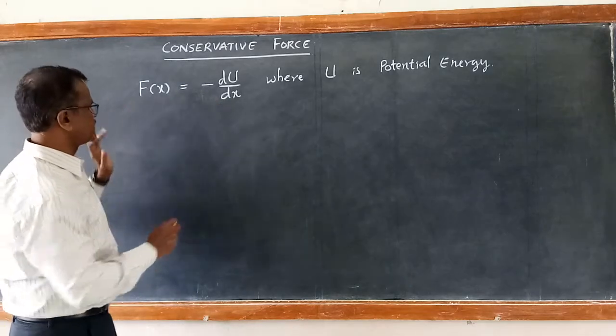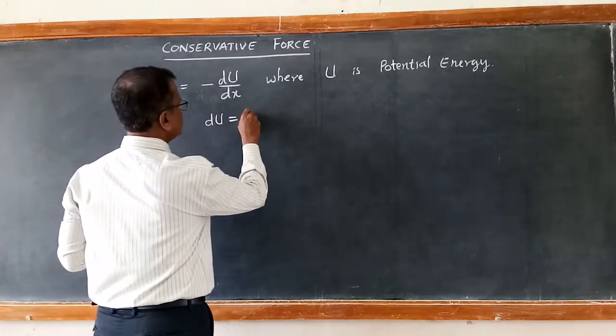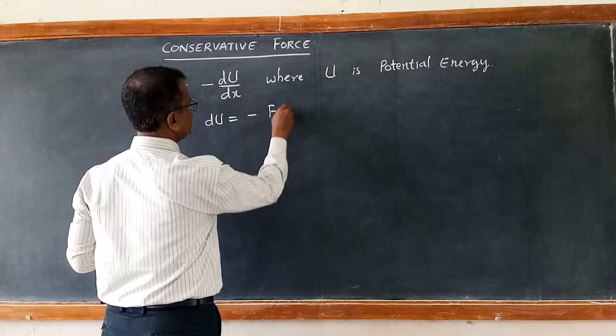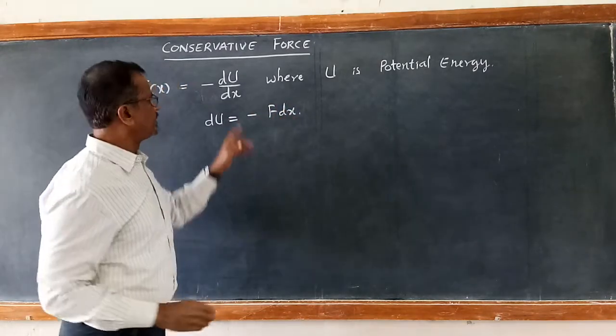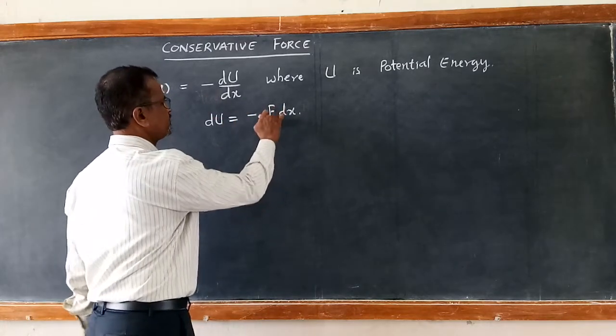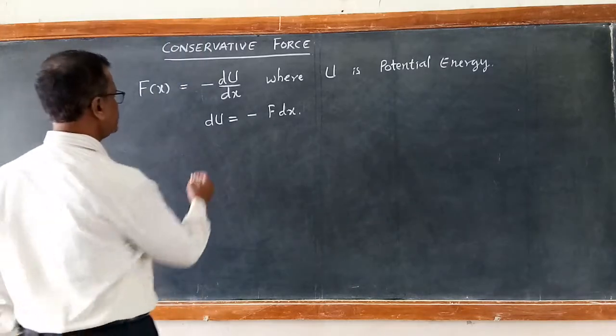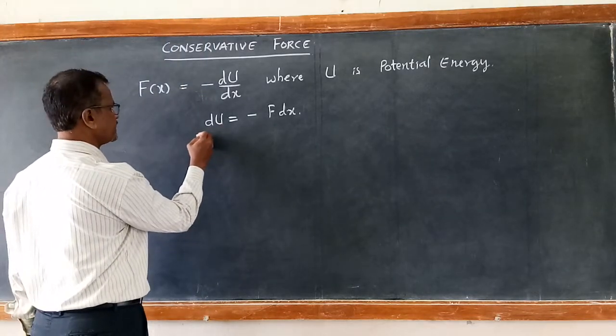And from this we can obtain the equation for potential energy. Take dx to this side, then we get du is equal to minus F dx. Du is equal to minus F, which is a function of x, dx. So if we integrate this, what do we get?